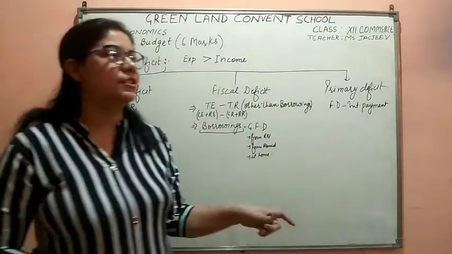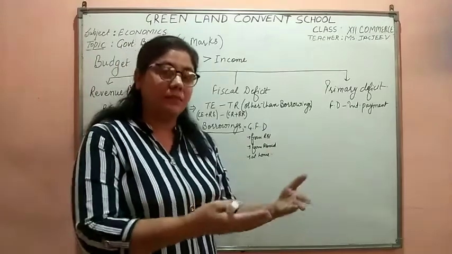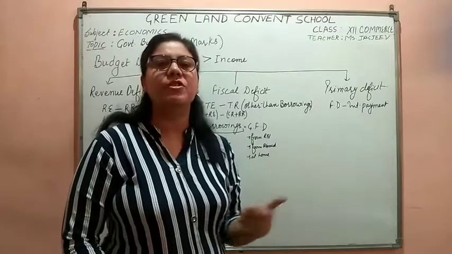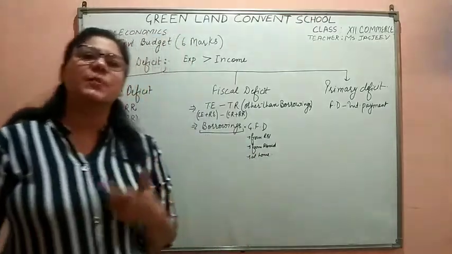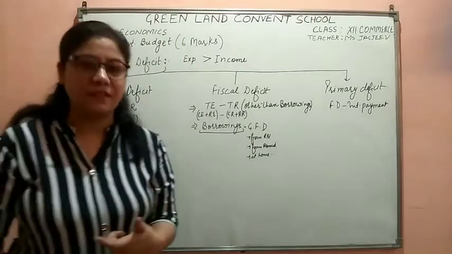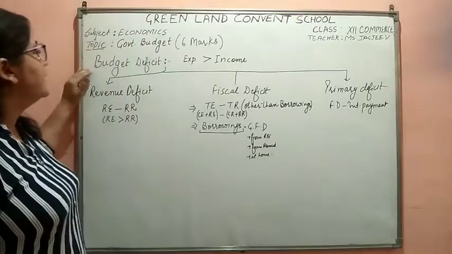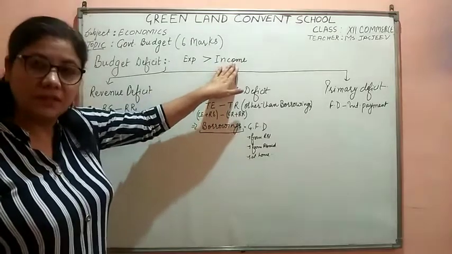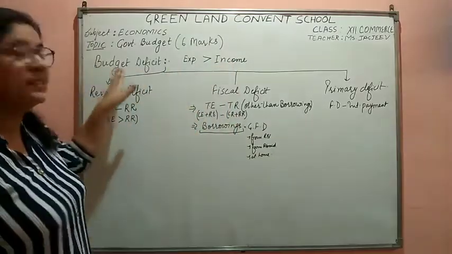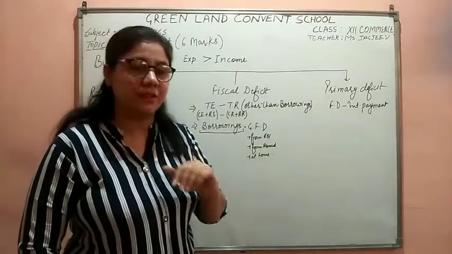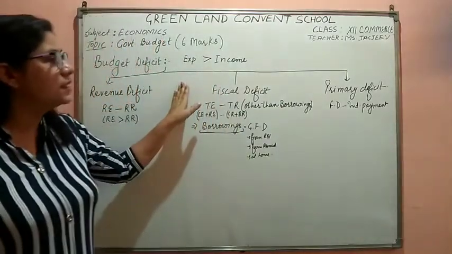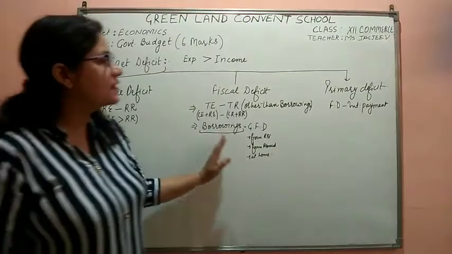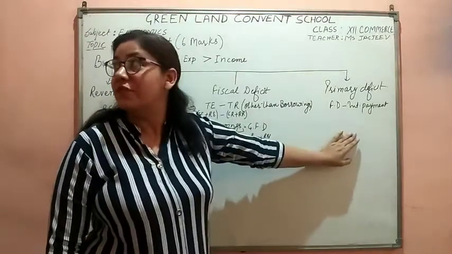Every time the finance minister presents the budget, it is a deficit budget. Deficit budget means we are having the expenditures more than the revenue. So when the expenditures of the government are more than the income or revenue of the government, then we are saying that we are having the deficit budget in the country. Now the deficit budget is further divided into 3 types. One is the revenue deficit, fiscal deficit and primary deficit.